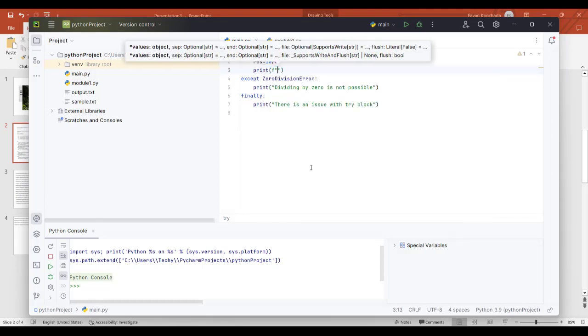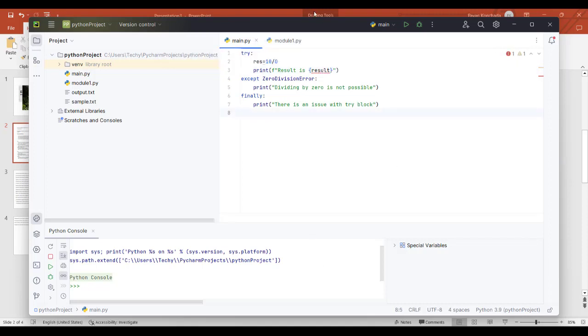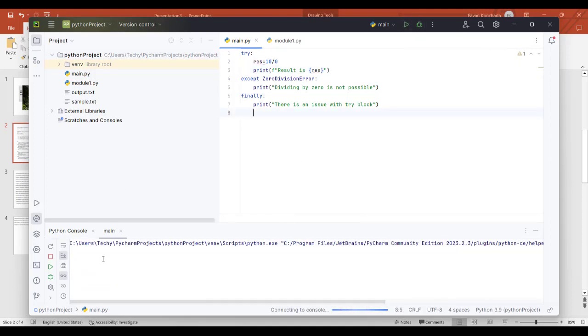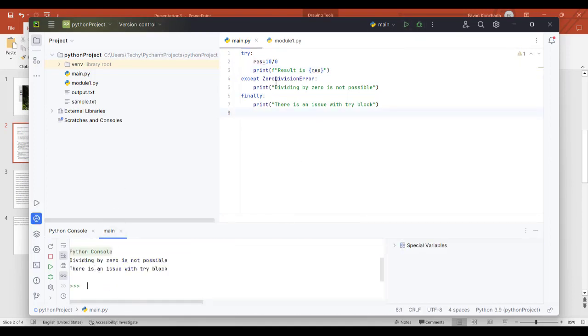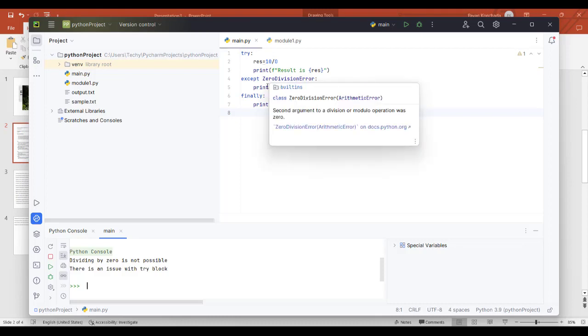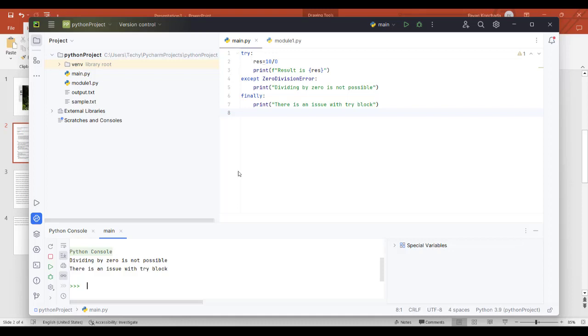It's a format block, result is result. Okay, sorry, res. Let me try this. So it is not printing the result value because it is infinite. It is giving the division not possible exception statement. And finally, it is also printing this statement in spite of having any tries or any number of excepts. Okay.